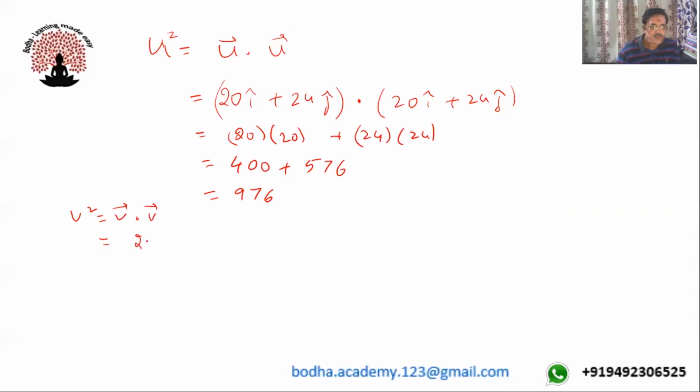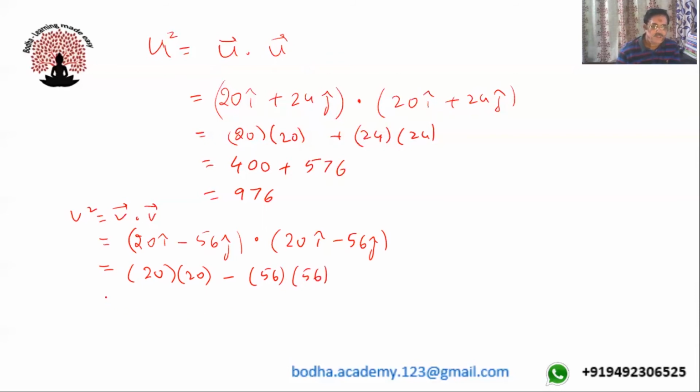So 20 i cap minus 56 j cap dot 20 i cap minus 56 j cap. So that's equals to, on dot product simplification, 20 into 20 minus 56 into 56.